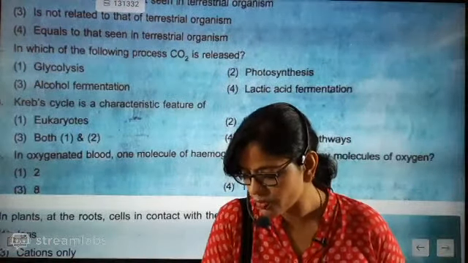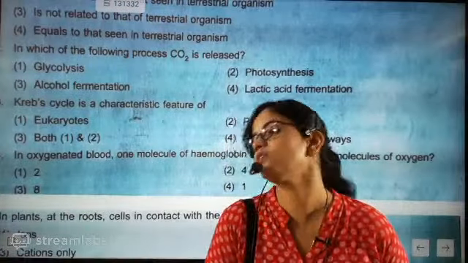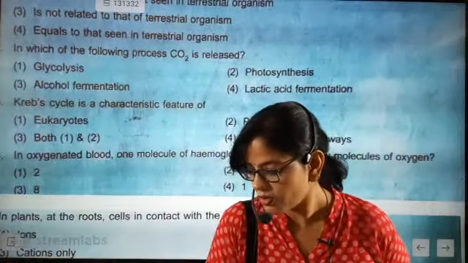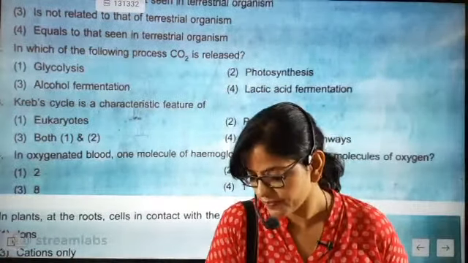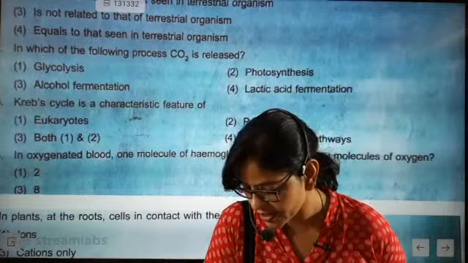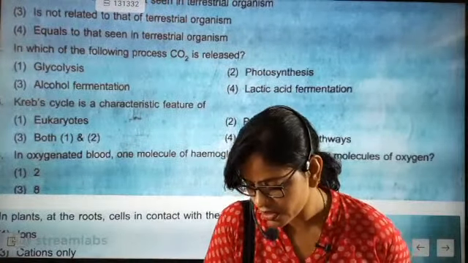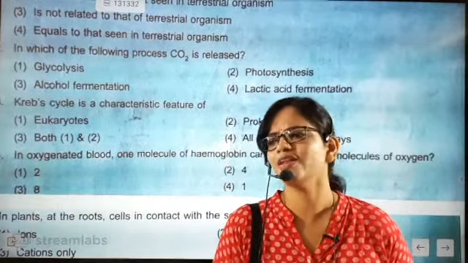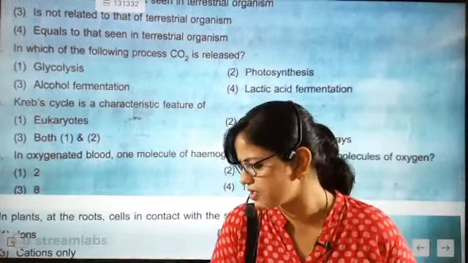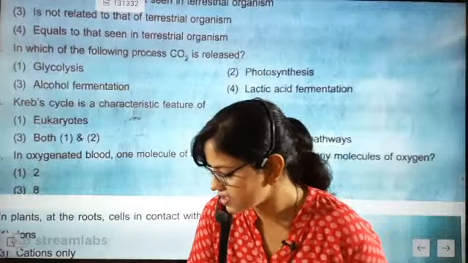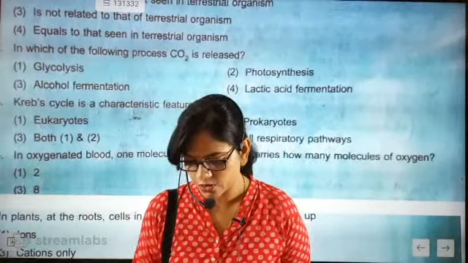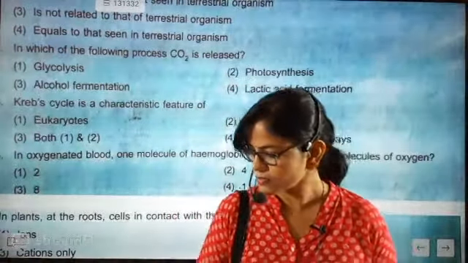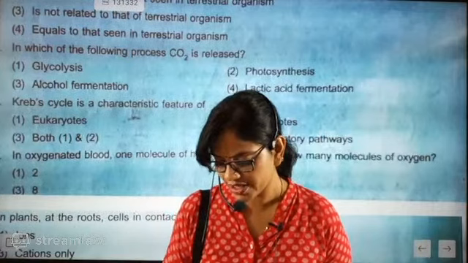But I just want to know about prokaryote or eukaryote. I think eukaryotic will only be there. Then I will discuss the Krebs cycle separately one day, beta. They are saying both prokaryote and eukaryote. The characteristic feature of the Krebs cycle will be eukaryotic, multicellular organisms, beta. Let's check. I will check this one and tell you the answer, but most probably it will be multicellular organisms. Correct only, it will be multicellular organisms only.